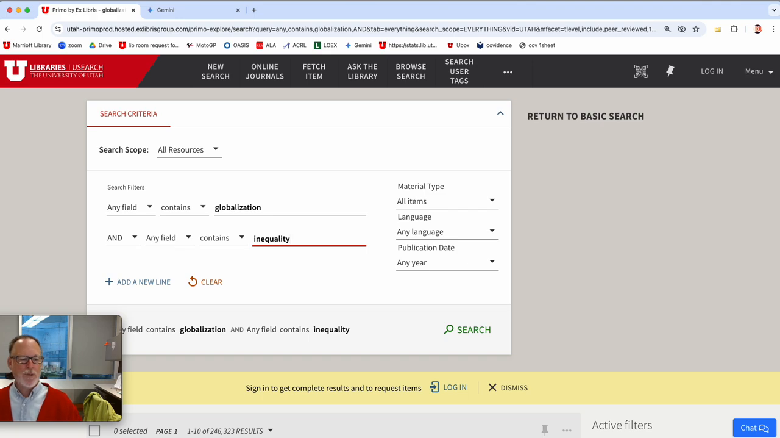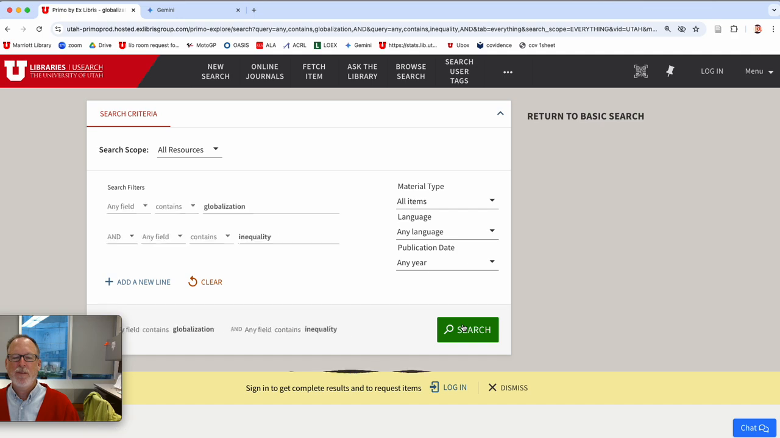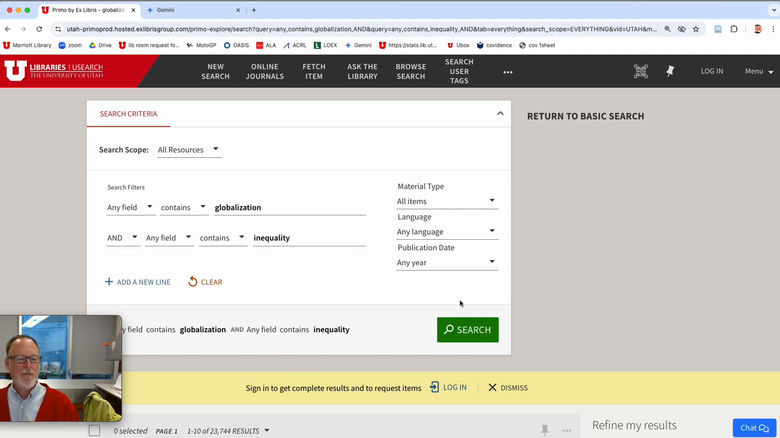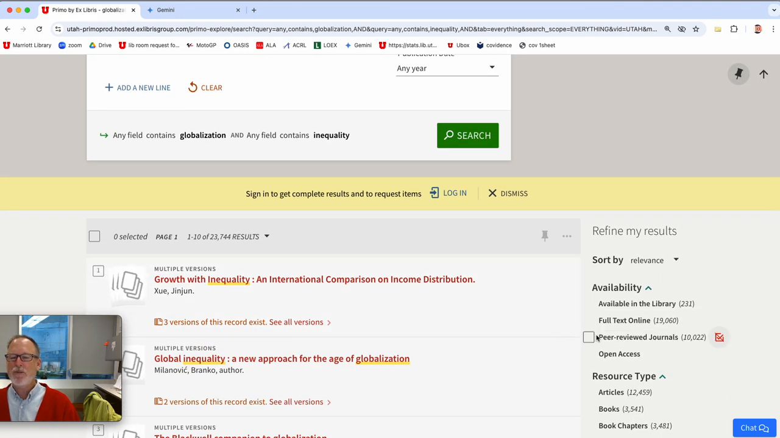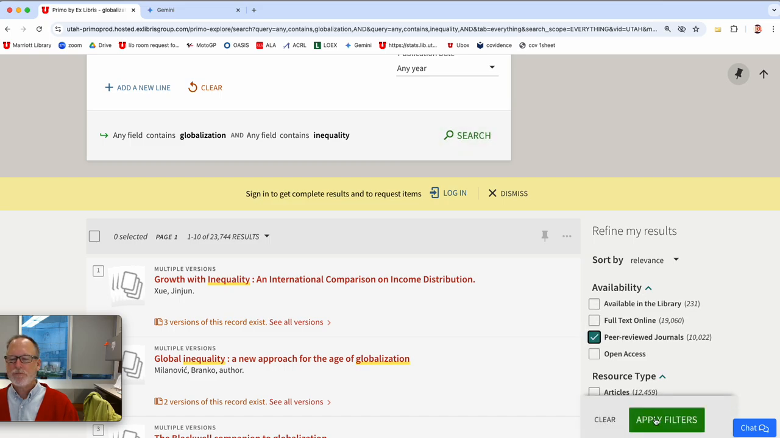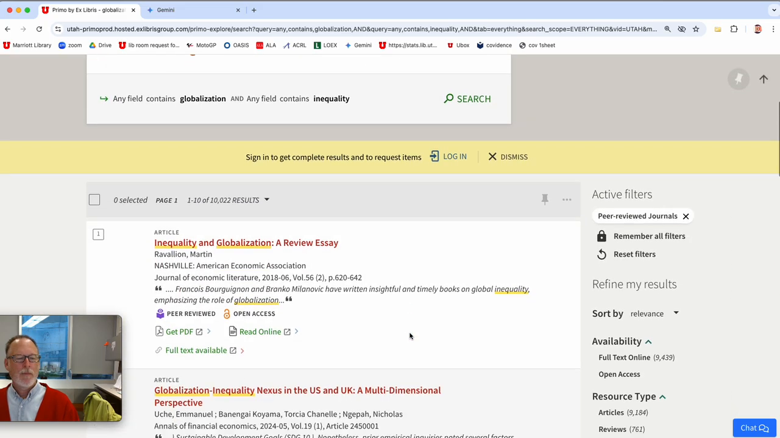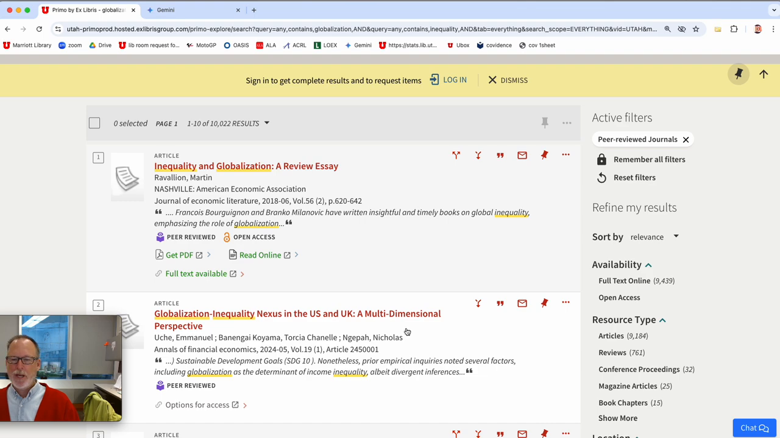So we have 246,000 things here that have globalization. When we add an extra line after this, it's going to look in those 246,000 for only the ones that have the word inequality in them, if that makes sense. But we might have to click on peer-reviewed journals again. Now, all of a sudden, there is 10,000, which is much smaller.